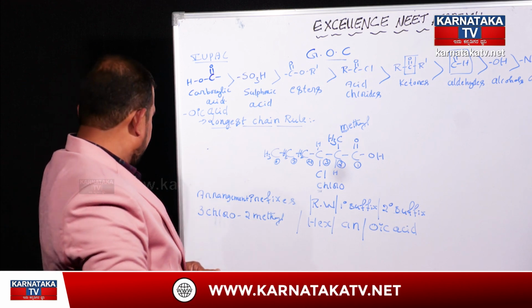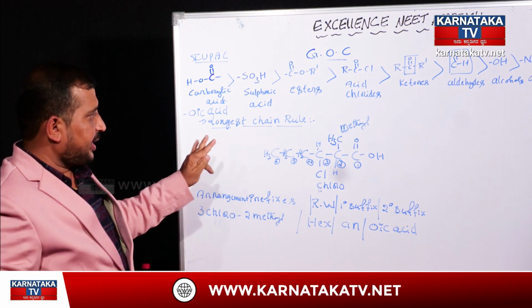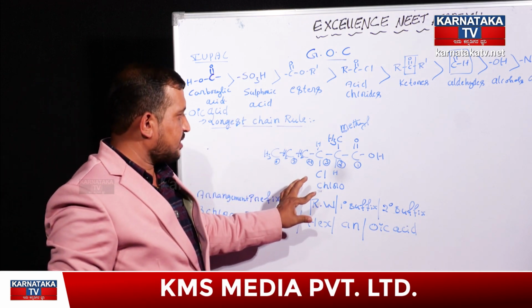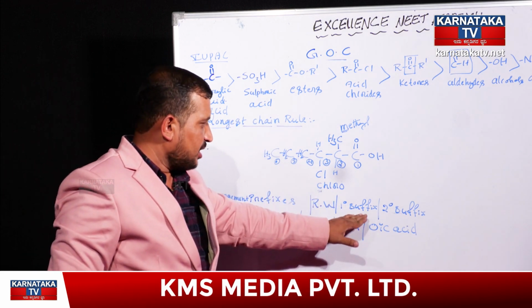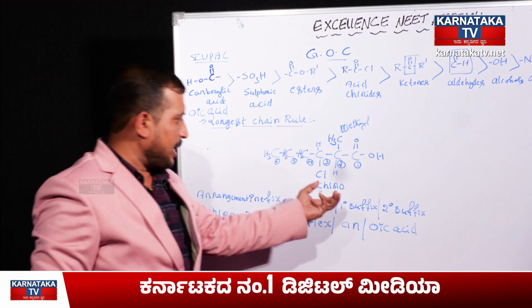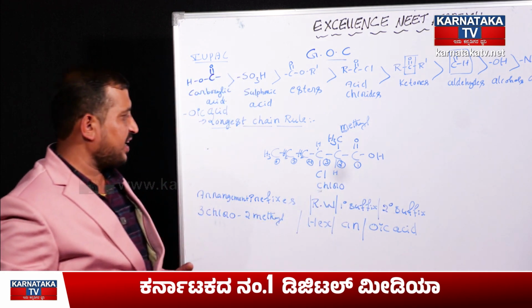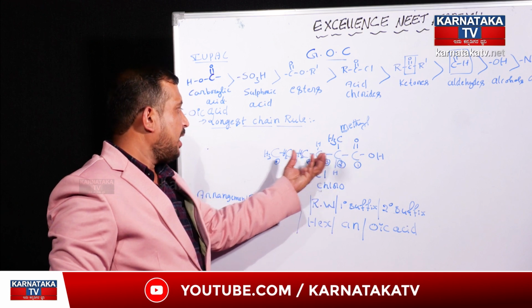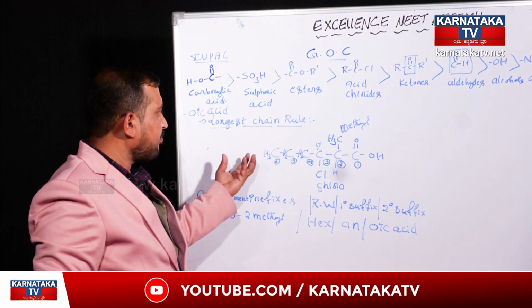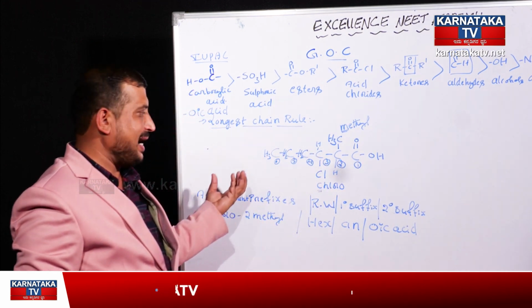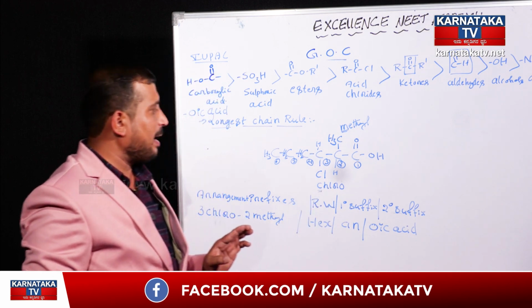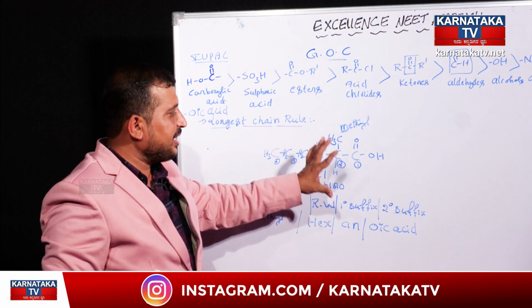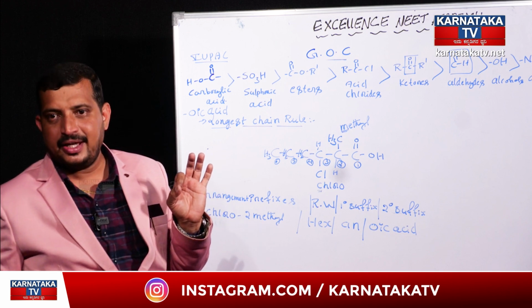Okay? In this way, here is the arrangement of suffixes, as well as here two suffixes are there, primary suffix and secondary suffix. Primary suffix will be represented based on the type of bond between the carbon atoms, and secondary suffix will be represented based on the functional group that will be given highest order of priority.